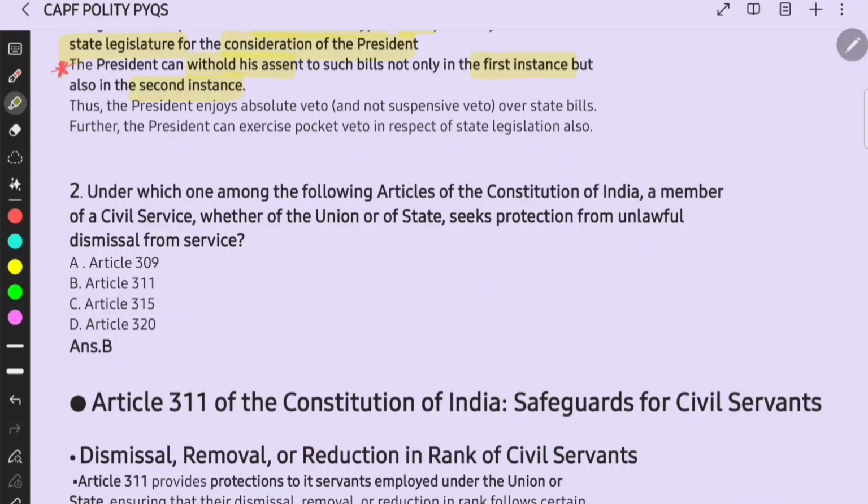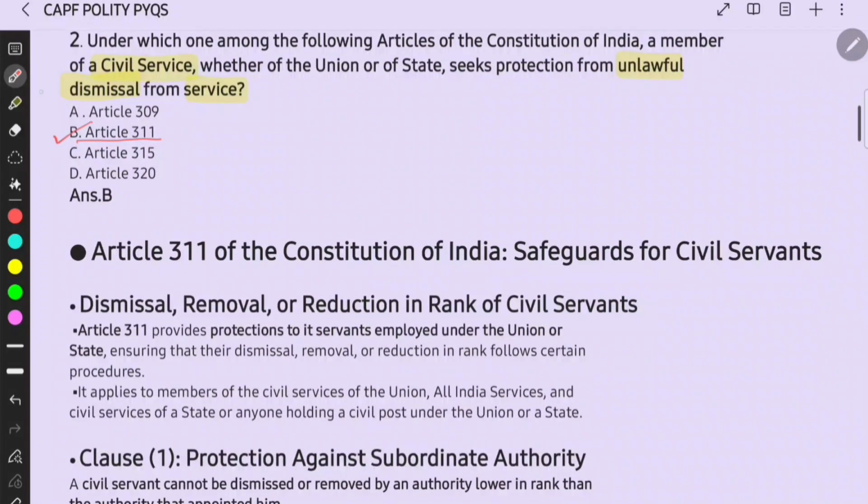right? Then for the second question, under which one among the following articles of the Constitution of India does a member of civil service, whether the Union or state, seek protection from unlawful dismissal from service? It is general knowledge. Most of the aspirants would answer it right. That is, the answer is Article 311, right?